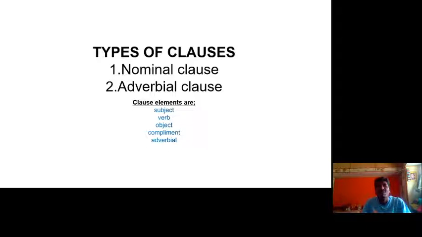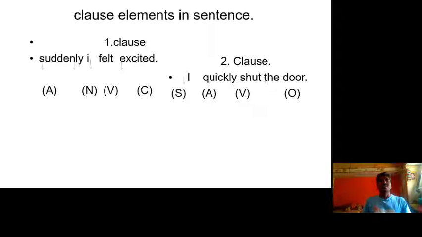Let us see what the clause elements are. Clause elements are subject, verb, object, complement and adverbial. I will give two examples. The first one is: Suddenly I felt excited. Here, suddenly is the adverbial, I is the subject, felt is the verb and excited is a complement.